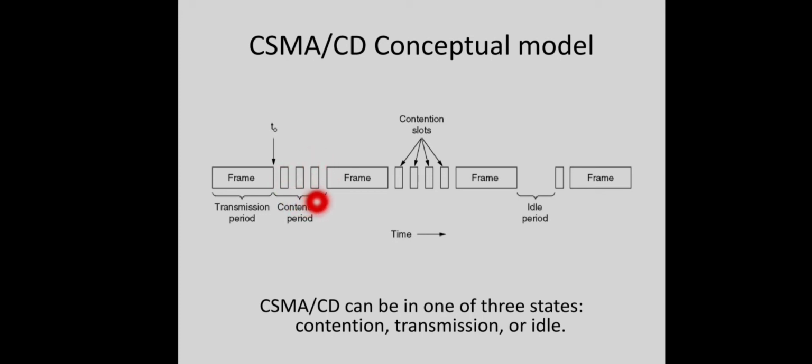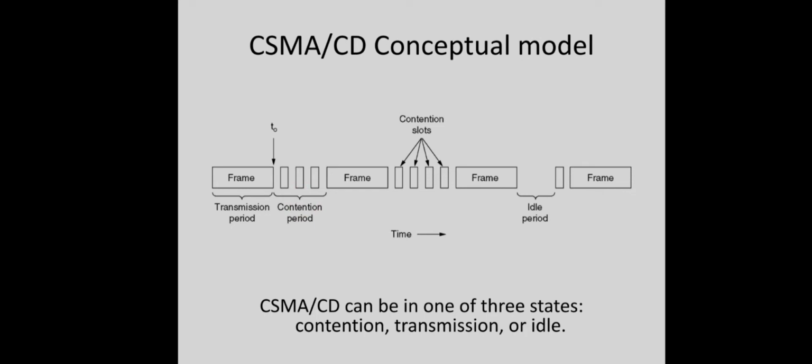So during this contention period, different stations are trying to send their data, but no useful transmission is happening. Different stations may find that the channel is idle and all of them may try to send the data, and their data may collide. In case of collision, all of them will stop transmission, wait for a random amount of time and repeat the procedure. So during this contention period, no useful transmission happens. And this is a slotted system. That is why different time slots are shown here. Different stations may wait for different numbers of time slots.